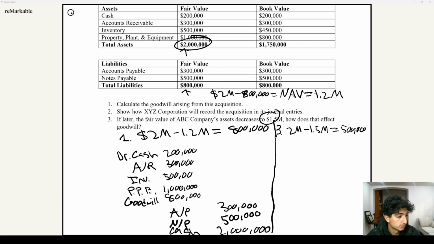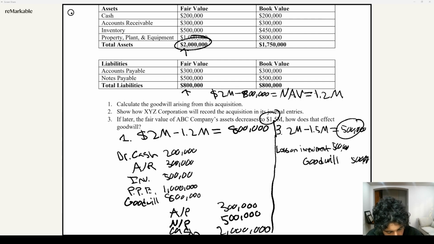So the goodwill, in turn, is going to be reduced by that $500,000. To book this, we have to debit a loss on impairment and credit goodwill to reduce it by the amount. You guessed it, $500,000 for the loss and $500,000 for goodwill.